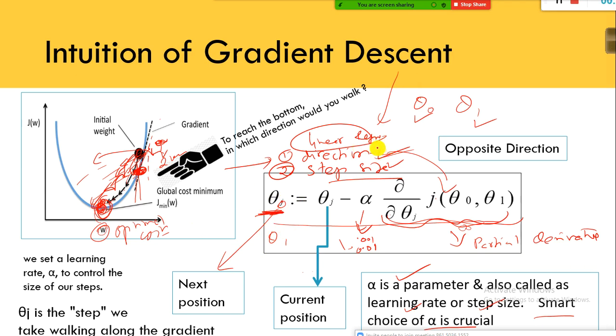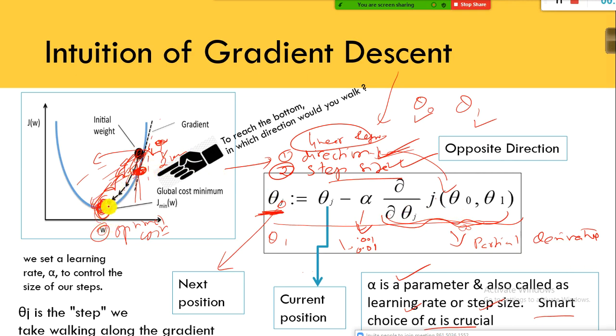The simple thing is you need to know the direction, you need to know the step size. If you know both, then you will get to know how to reach the treasure correctly. So this equation helps us to achieve the minimal cost.